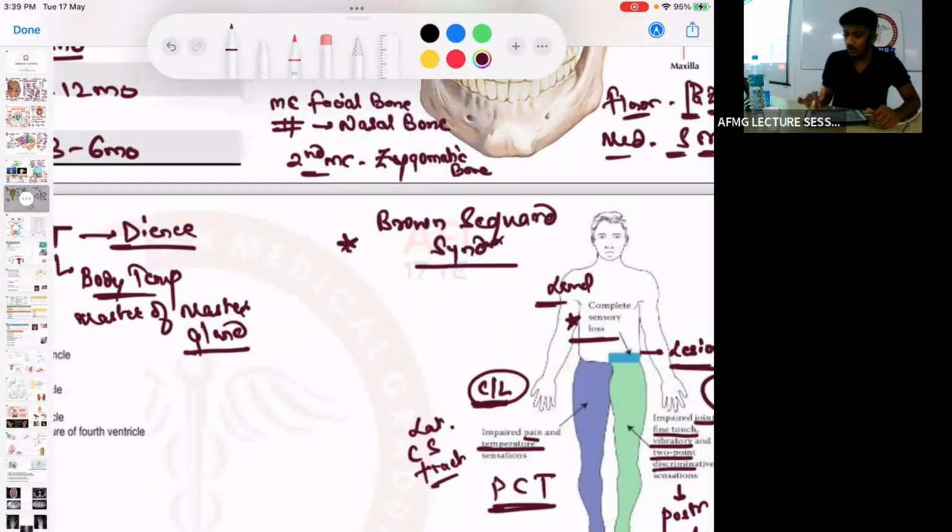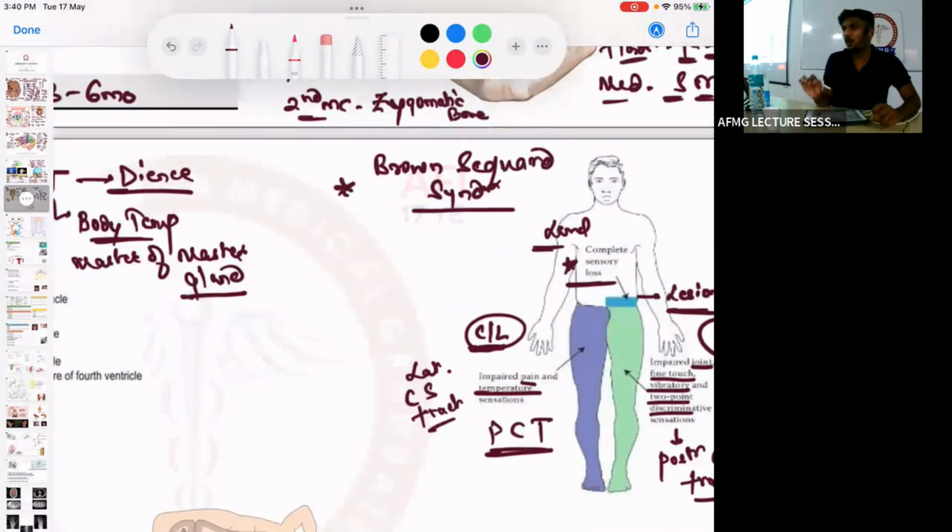So Brown-Sequard syndrome causes damage to all the tracts except which one? Anterior. Brown-Sequard syndrome spares which corticospinal tract? So remember this, it is important, okay? If they ask for the exception, which one is it? Brown-Sequard syndrome does not involve the anterior corticospinal tract.